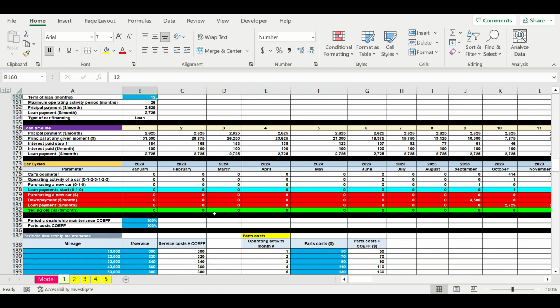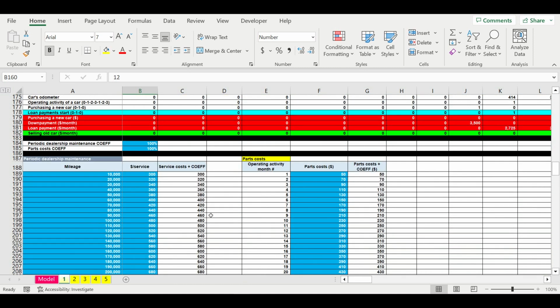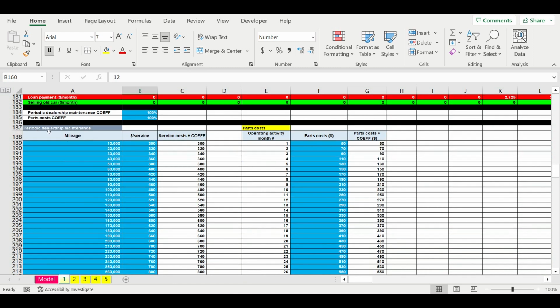Then we are talking about the dealership maintenance. Here we can specify the mileage on the odometer, and here we specify the cost of services at the dealership. We have a global coefficient for dealership maintenance costs, and we have global coefficients for parts costs.